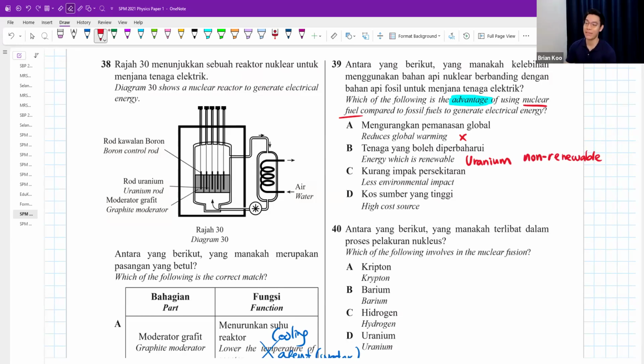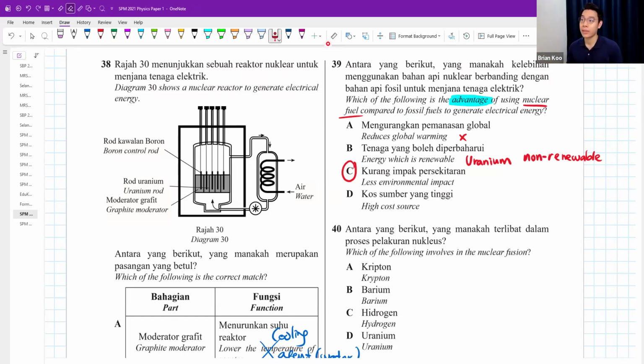Okay, there'll be less environmental impact. That sounds like an advantage to me. Why? Because nuclear fuel can generate a lot of energy using a small amount of reactant. A small amount of uranium can give me a lot of energy. Meanwhile, fossil fuel, you need to burn a lot of it, then only it can give you the same amount of energy. So there'll be less environmental impact because you don't have to keep on burning so much.